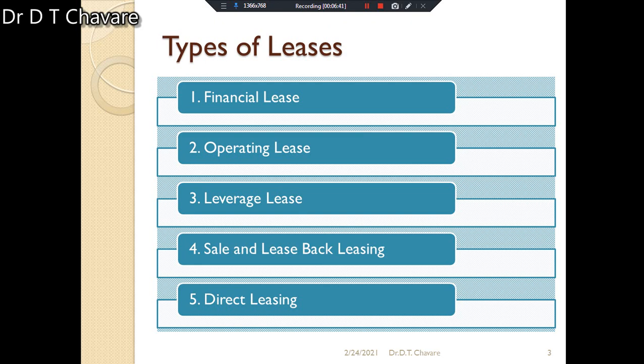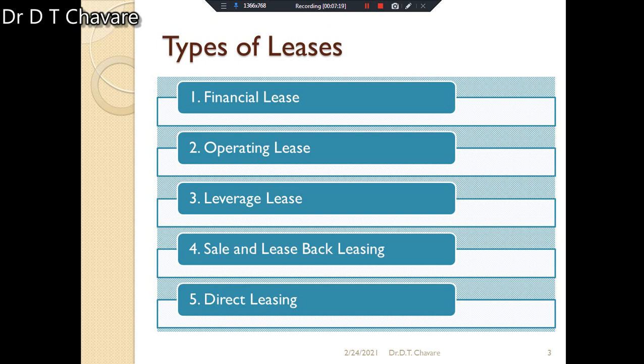It is a non-cancelable contract. Try to understand, such a contract is non-cancelable and either party cannot cancel it. Only the ownership remains with the financing company. All the risks and benefits are associated with the leased assets. The borrowing company bears the cost of repairs, maintenance and insurance expenses also. It means that such expenditure is also borne by the borrowing company. The lending company grants absolute right to use the assets associated with all the corresponding risks.